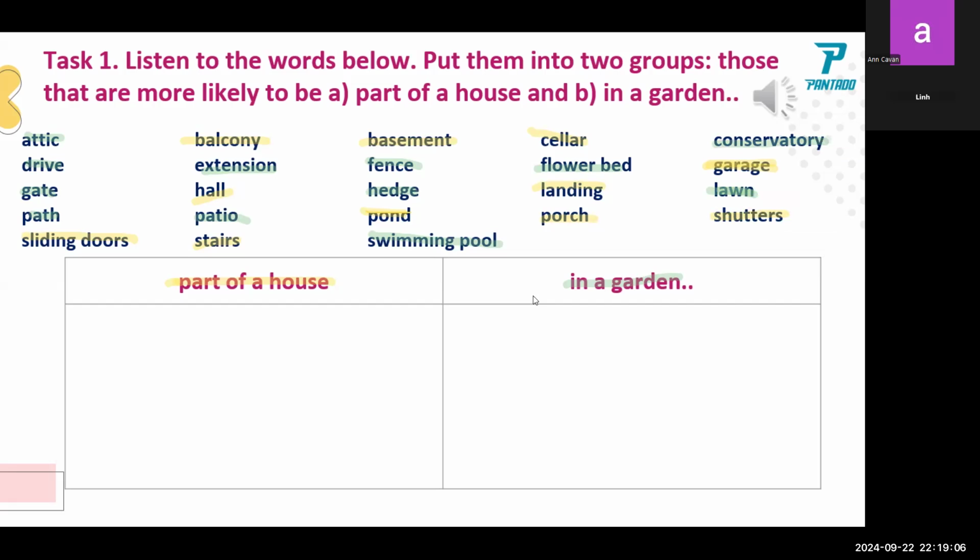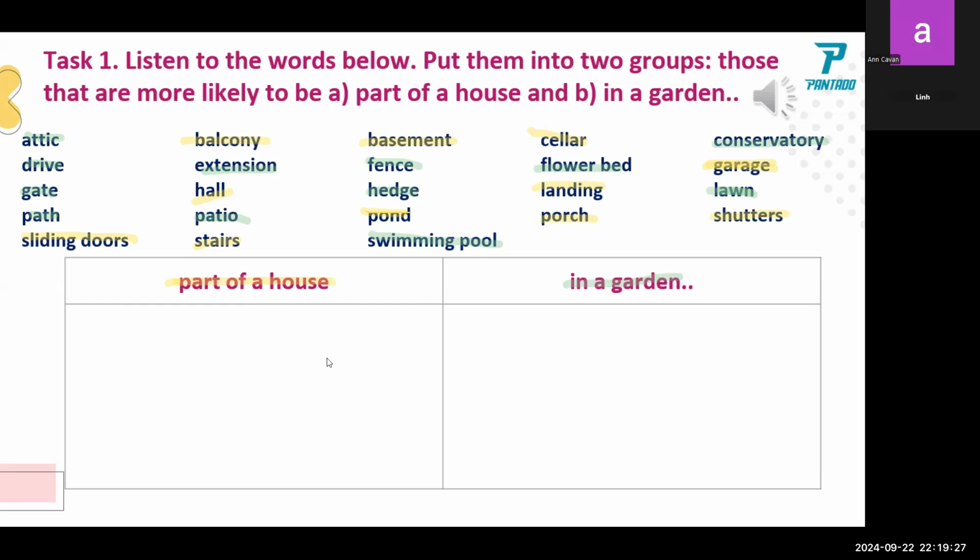Teacher, I finished. Bathroom na rin. Okay. Okay. Part of the house, yellow color. Am I correct?